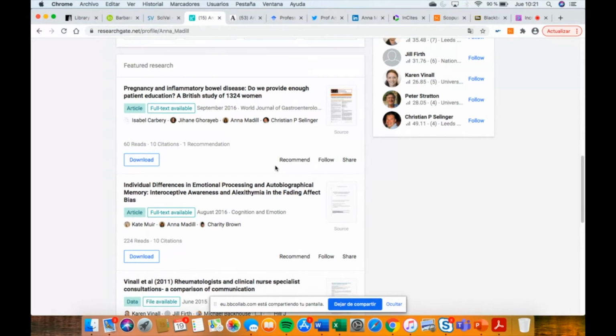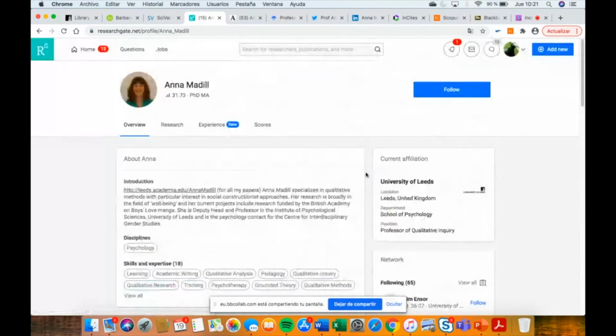Reads and recommendations are probably the first step to receiving potential citations, because people that are reading at the moment could cite you in future. So ResearchGate is a good tool.